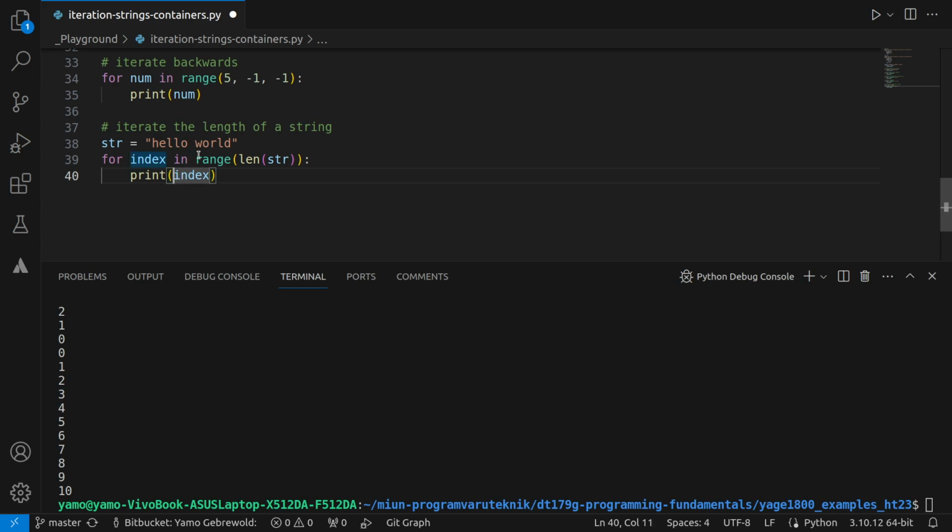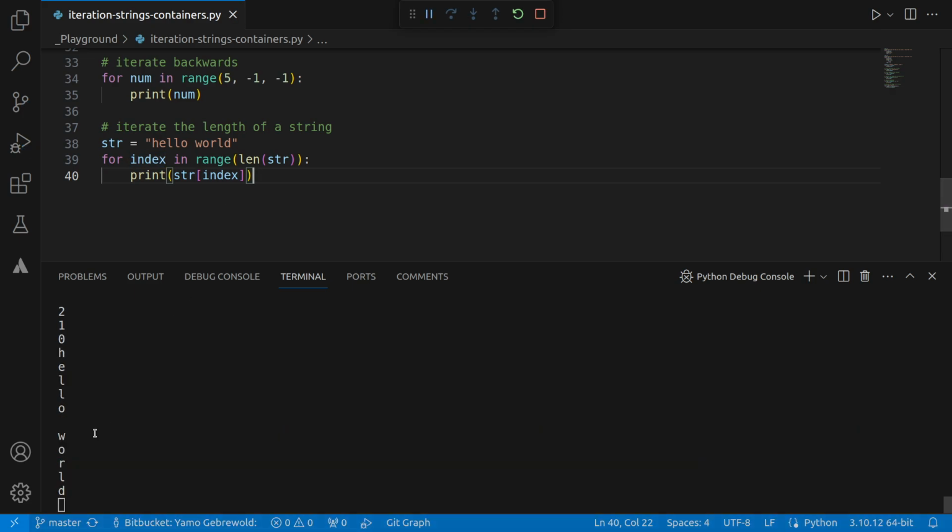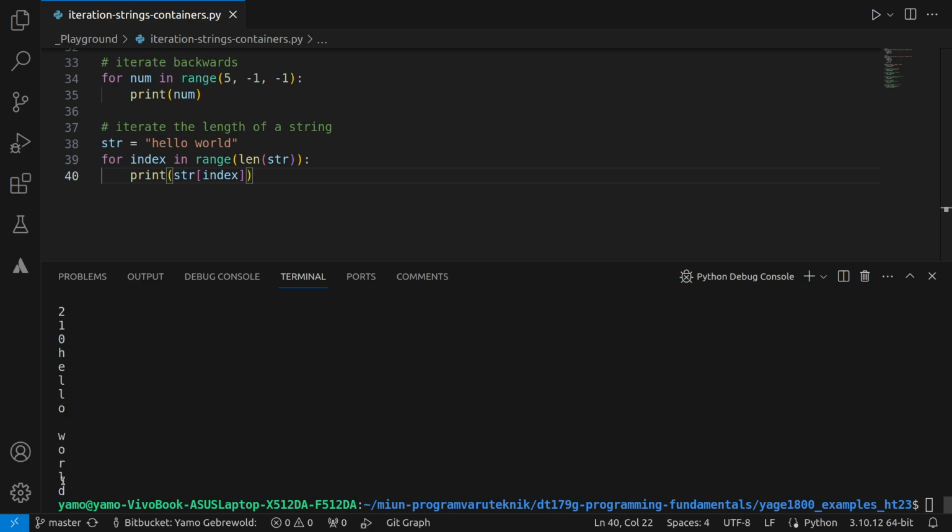And then let's print out the actual value, and this is how you access a character of a string, right? At a certain index. So you say string, and then you add these two brackets, and then you provide the actual index. So let's run this and see what happens. So we see hello world, right?